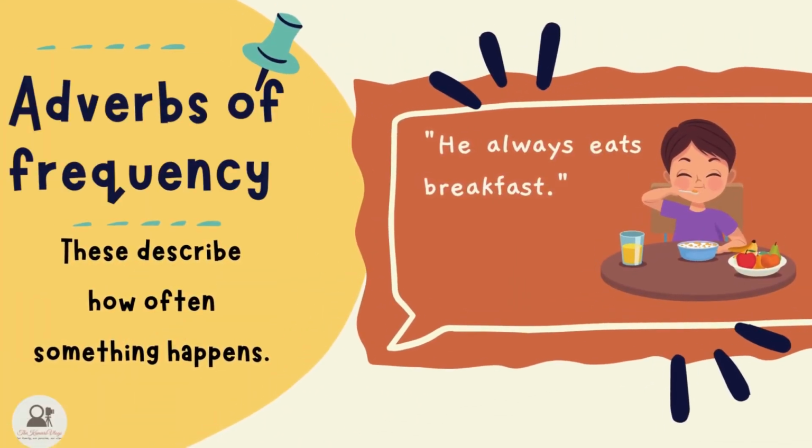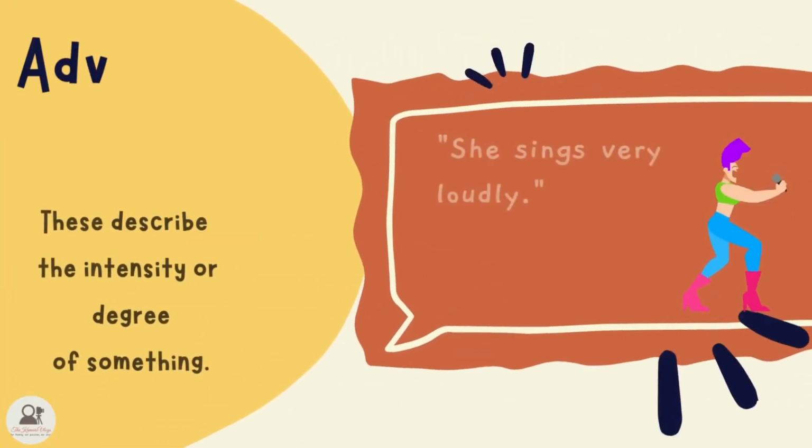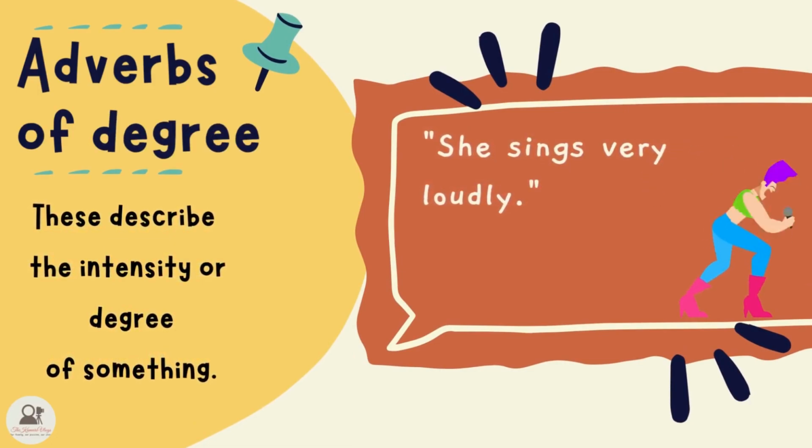Adverbs of frequency describe how often something happens. For example, "He always eats breakfast." The word always is an adverb of frequency, describing how often he eats breakfast. Adverbs of degree describe the intensity or degree of something. For example, "She sings very loudly." The word very is an adverb of degree, describing the intensity of how loudly she sings.